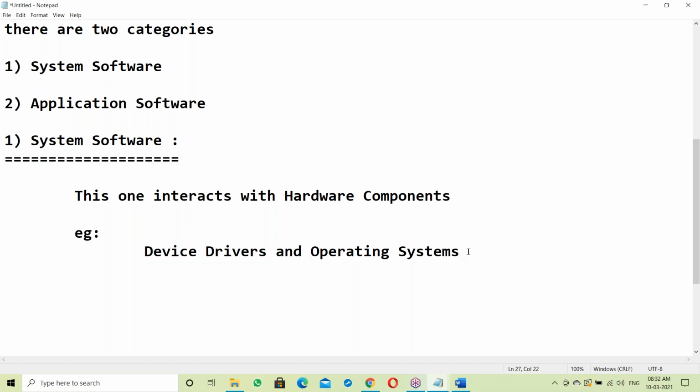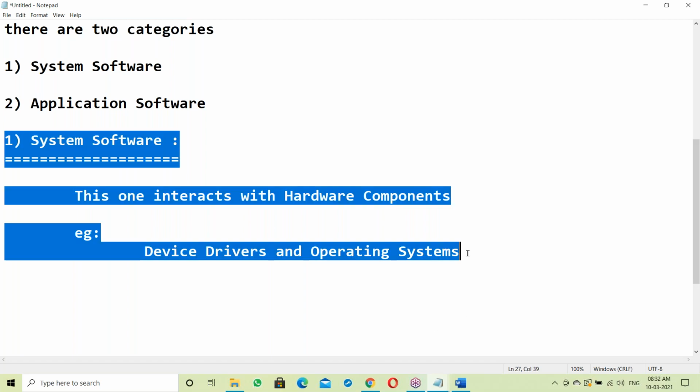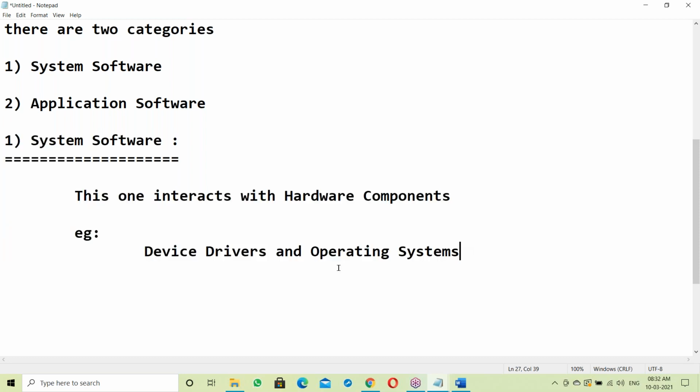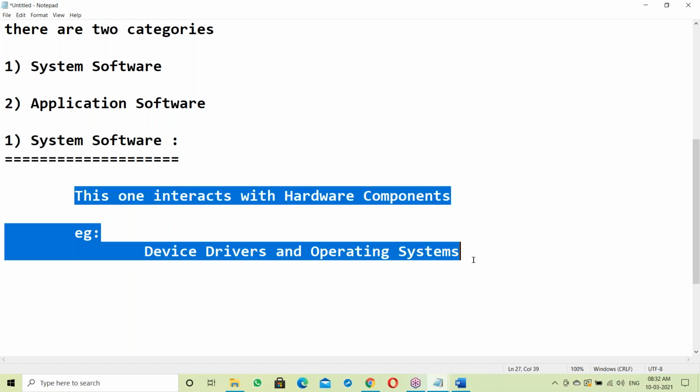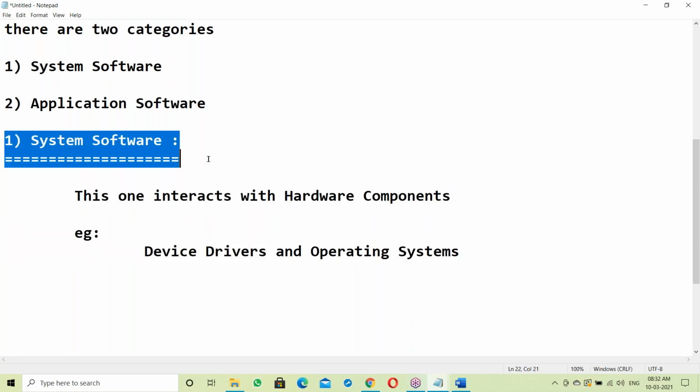Here we should discuss some OS concepts. OS means Linux OS, Windows OS, Unix OS. All the operating systems come under system software. The reason is that operating systems can communicate with hardware components. That's why it is called system software. Device drivers run the devices and can communicate with hardware, so that's the reason it's system software.